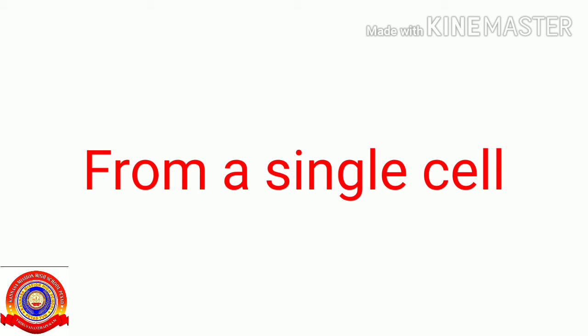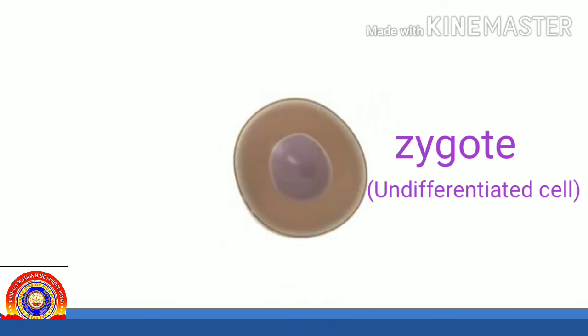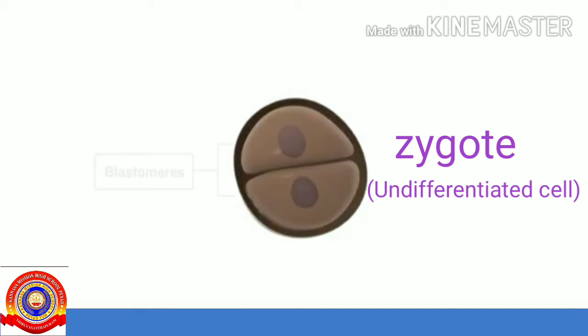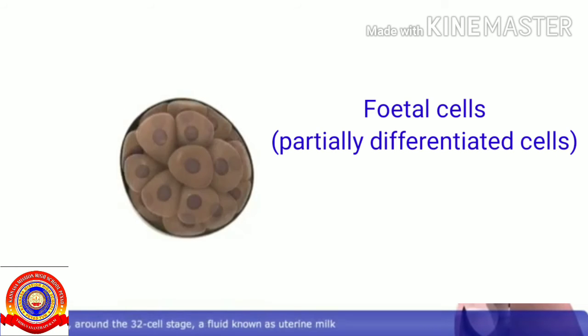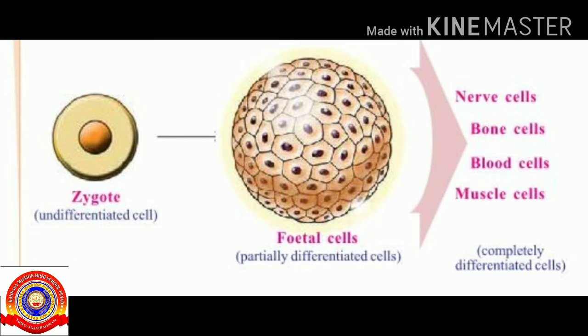From a single cell, our body is developed from a single cell called the zygote. This is an undifferentiated cell. The zygote undergoes continuous divisions and forms the fetal cells. From the fetal cells come partially differentiated cells. The cells have similar structure, size and content, form groups and perform similar or specific functions. Examples: nerve cells, bone cells, blood cells, muscle cells.